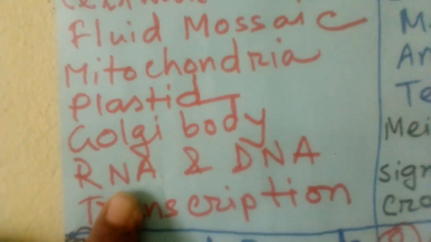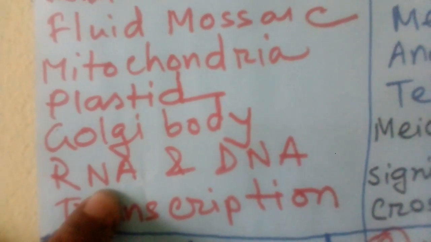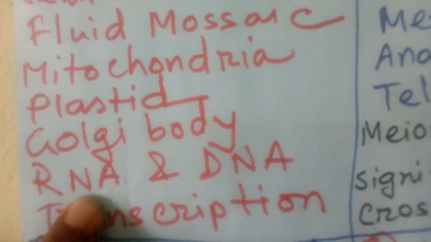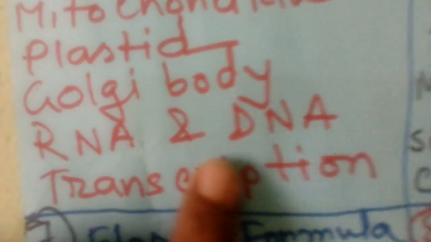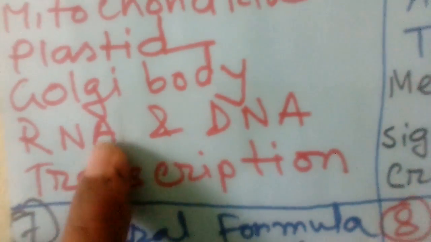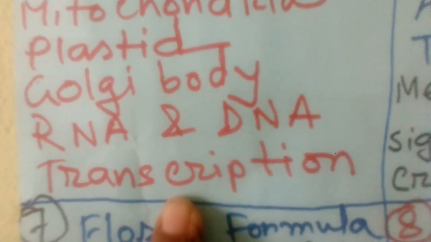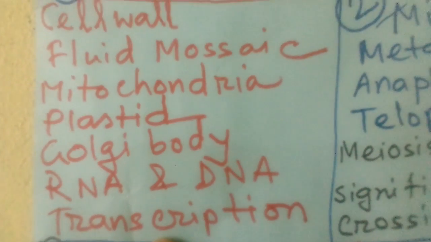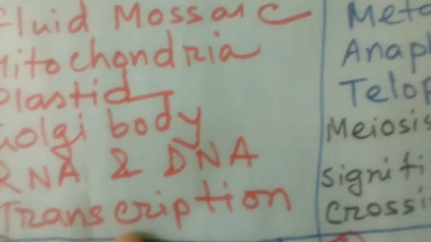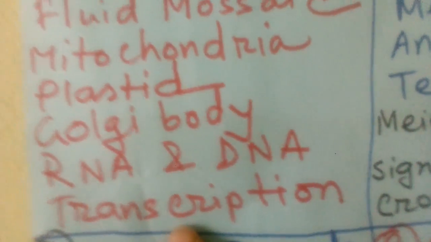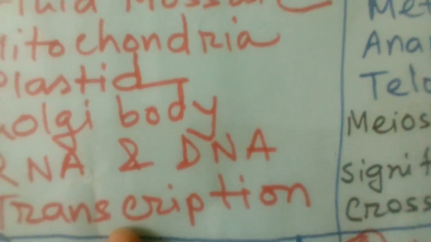And then DNA and RNA. I think this year DNA and RNA are most important from first chapter, first paper. And you know the DNA structure, it is a common question, and a related question is the comparison between DNA and RNA. Then transcription. In some boards we saw transcription also comes. You know the process already, but it is tough. Sorry, the total process is long, but you can shorten it.